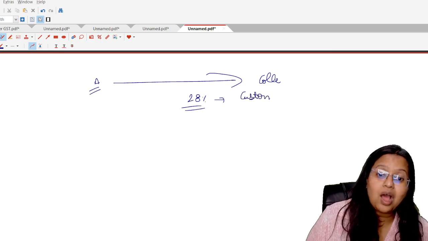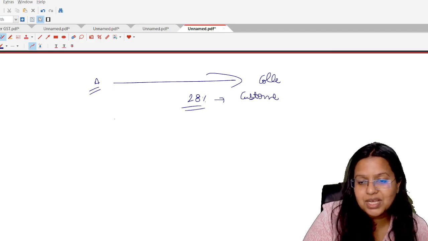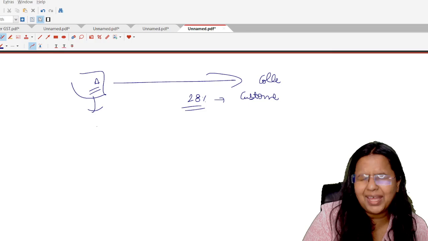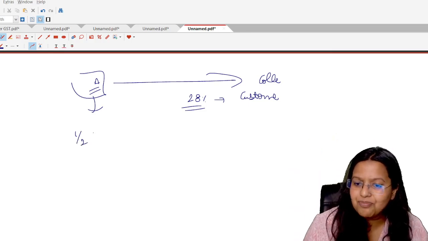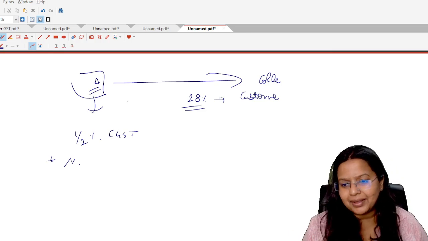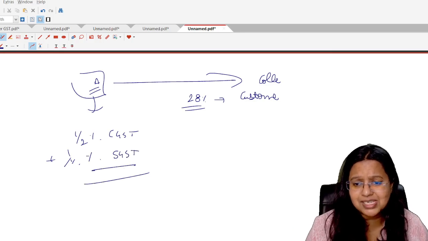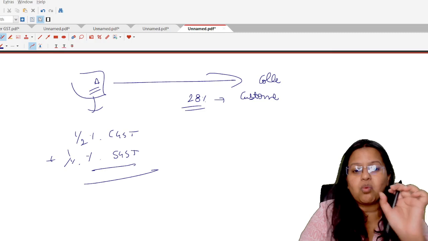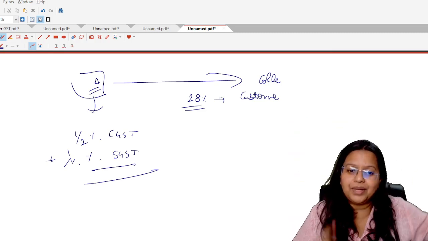Now, how is he going to pay the amount to the government? Actually, instead of 28%, Mr. A is going to pay only, let's take an example, half percent CGST plus half percent SGST. That is our first rate of supply. Half percent CGST and half percent SGST, so the effective rate shall be 1%. Instead of 28%, he is going to pay to the government only 1%.